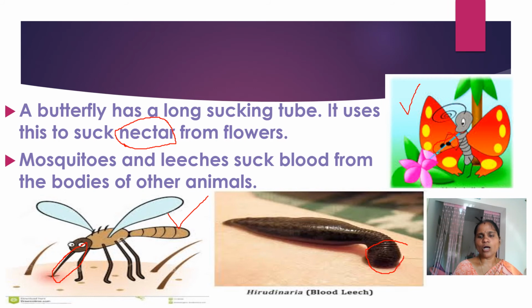It has strong mouth organs to stick to our body. It will just stick to our body, and it is very difficult to remove. So these two animals suck blood from the bodies of other animals. These are the examples. What are they? Mosquitoes and leeches. This is a leech.